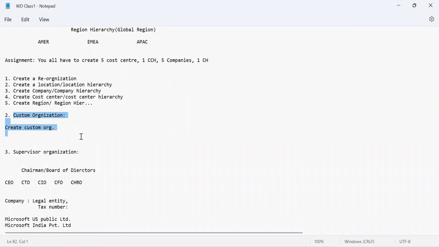All right then, guys, anything else? Okay, no problem then. I'll move on to the next topic, which is supervisory organization. So what do you understand by the word supervisory? It looks interesting, but what do you think it could be?